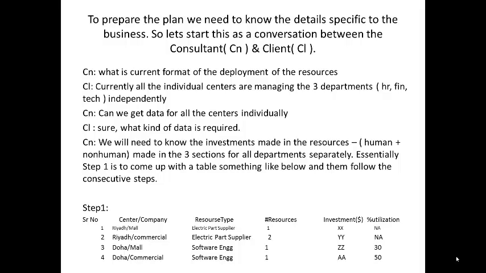Right now the proposal is to help you understand the process that we would be following, so that you have confidence in giving the project to us. First of all, we would like to segment this data in this particular table format, by resource type, resources, and the amount of investment that you are making per particular resource. This will give us an idea whether these resources can be clubbed together or not. Right now, different people are dealing with the electric power supplier for malls and commercial. So can we have a unified location in Riyadh that deals with the electric parts procurement process for both malls and commercial? That's what we are targeting to achieve from this.